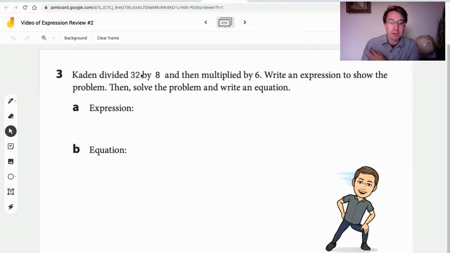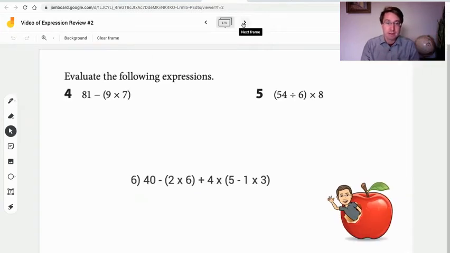Caden divided 32 by 8 and then multiplied by 6. All right, we have divided, we have multiplied. Let's write this expression out. And then the equation, remember, equal, we're going to write out the equation to solve. Thinking about order of operations, but remember division and multiplication are actually on the same level, so you have to go from left to right.